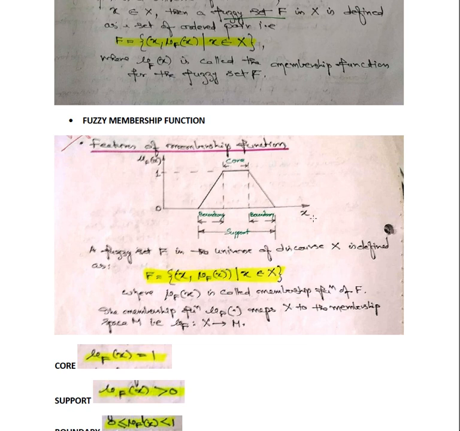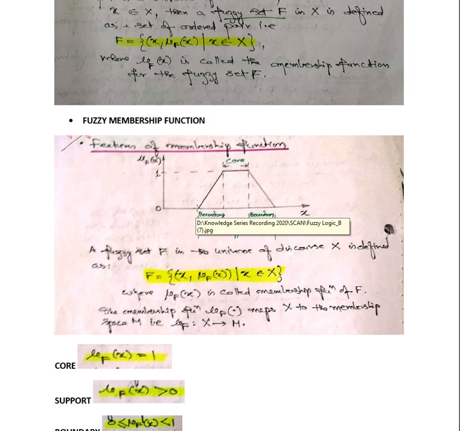If you see this figure, x is the coordinate, mu of x is nothing but the y coordinate, which has a range 0 to 1. Where is it 0 to 1? If you take the x value at this point, it shows a membership value of 0. So all the elements at this x will have mu of x equal to 0.